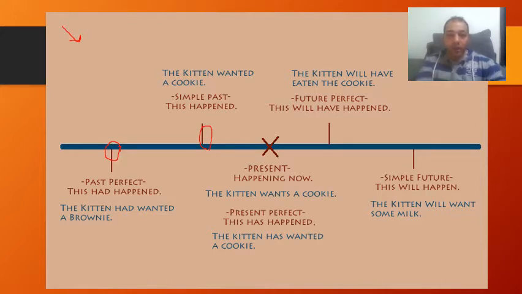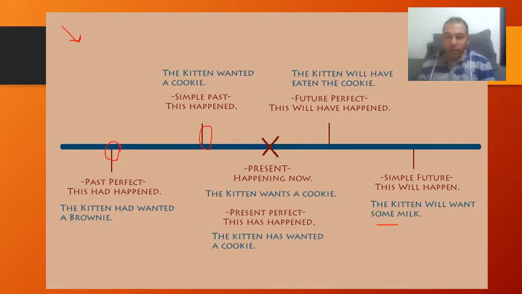Okay? Then we go here to the present. After the present, we go to the future perfect. When I say the kitten will have eaten a cookie, it means that the action will happen and will be perfect. Okay? It's different from saying the kitten will want some milk, will want, but you don't know when.